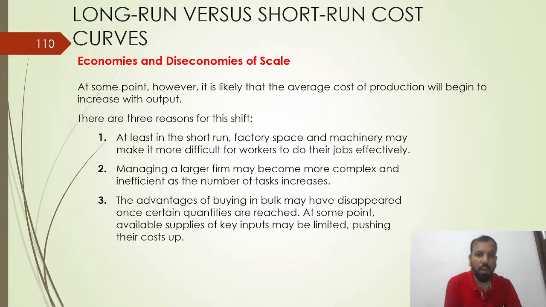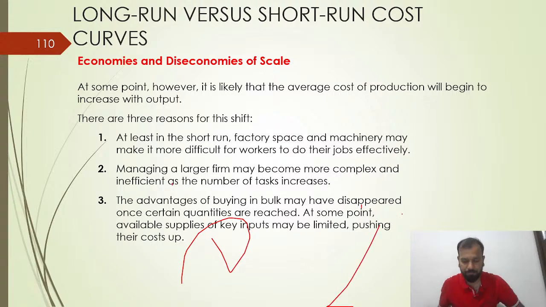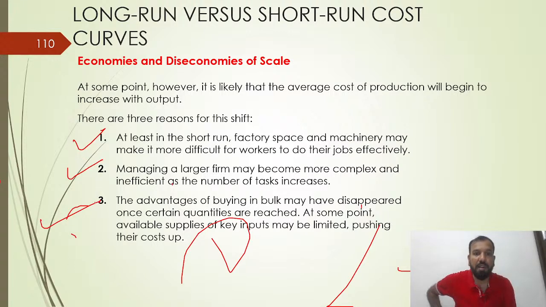So at some point, however, it is likely that the average cost of production will begin to increase with output. There are three reasons for this shift from economies of scale, at least in the short run. Factory space and machinery may make it more difficult for workers to do their job effectively. Managing a larger firm may become more complex and inefficient as the number of tasks increases. The advantage of buying in bulk may disappear once a certain quantity is reached. At some point, available suppliers of key inputs may be limited, pushing their cost up.